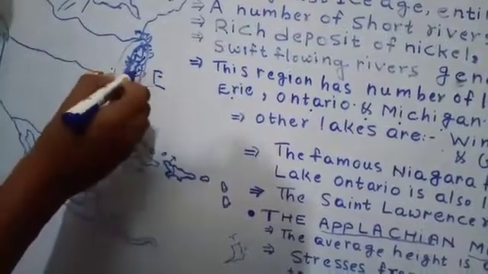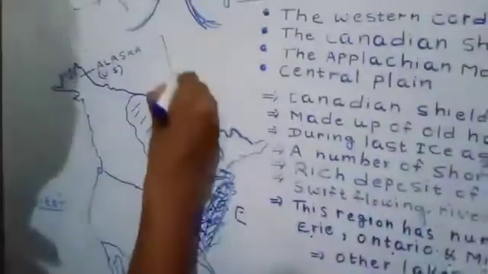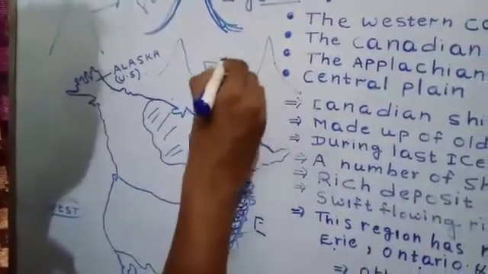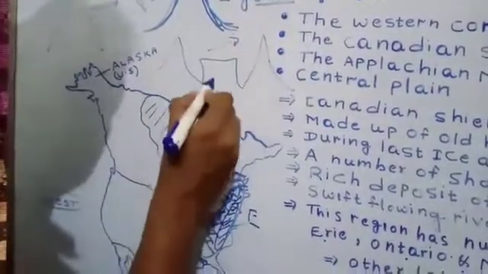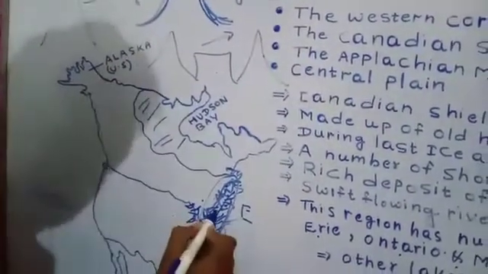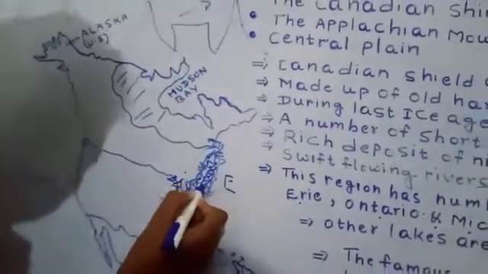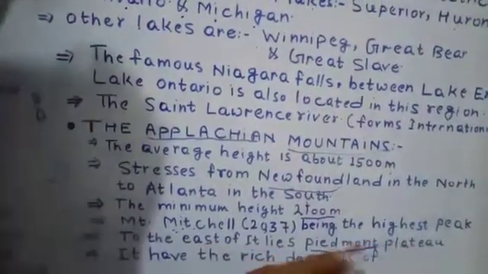Piedmont Plateau, as I told you, is another name for Intermountain Plateau. I have already explained that a plateau which lies between two mountains is called an Intermountain Plateau. So in the east of the Appalachian mountain lies the Piedmont Plateau.